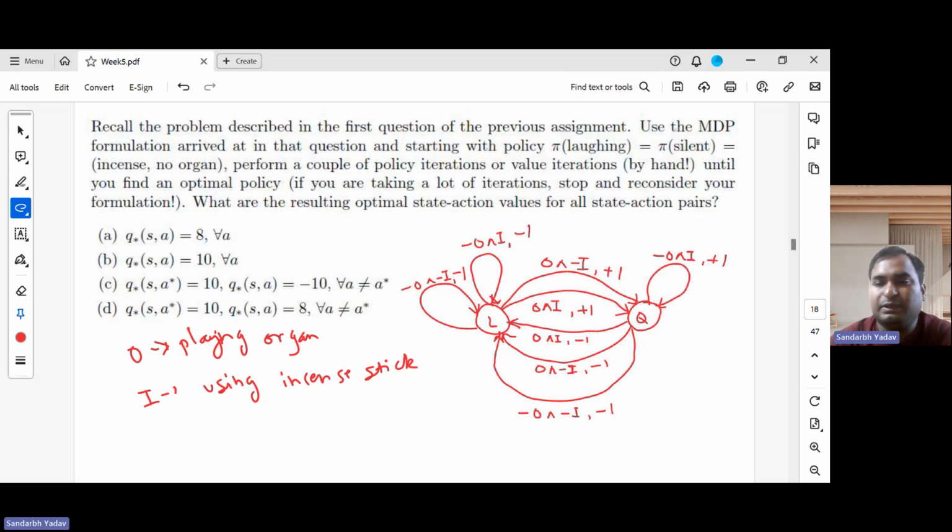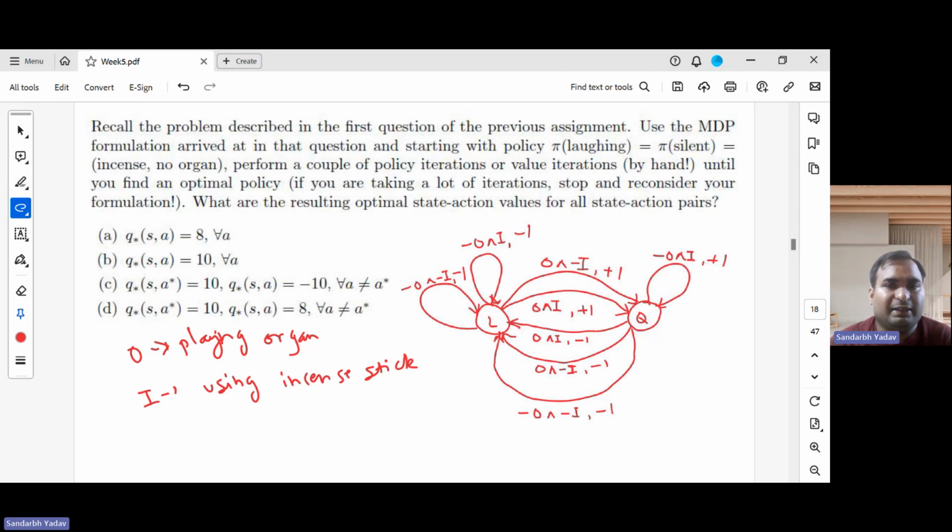So now I'll read the problem statement. Recall the problem described in the first question of the previous assignment. Use the MDP formulation arrived at in that question, and starting with policy pi laughing equals pi silent.